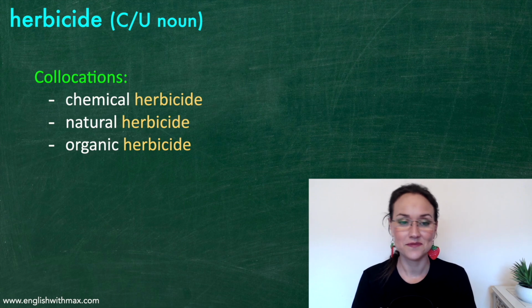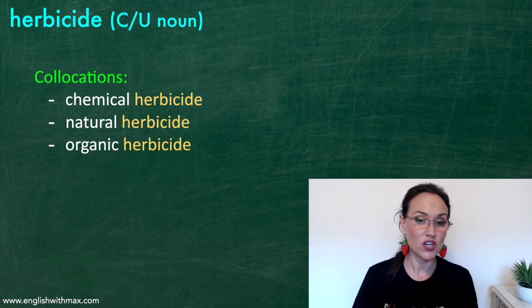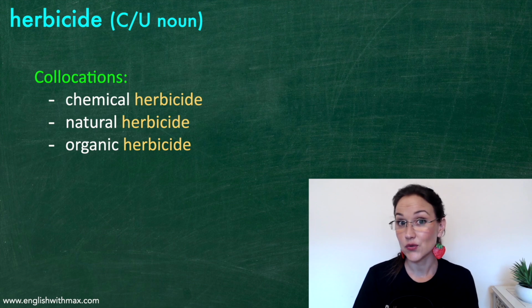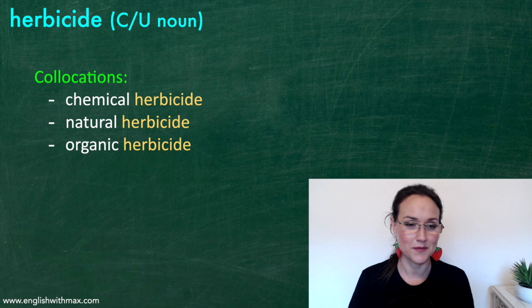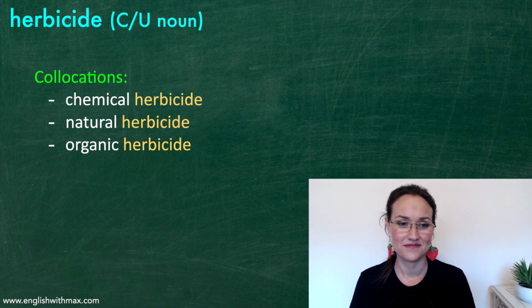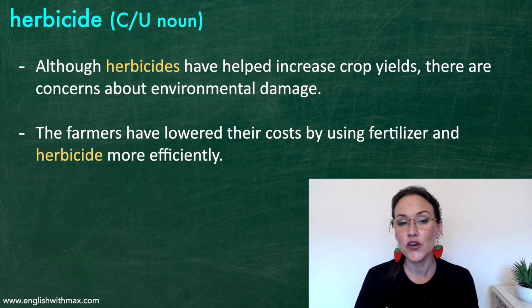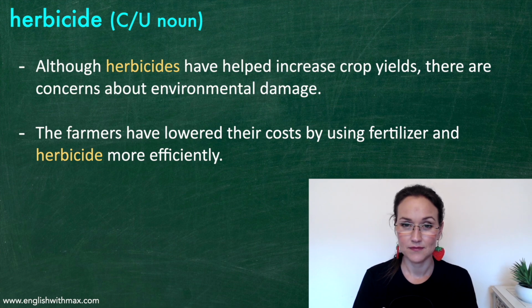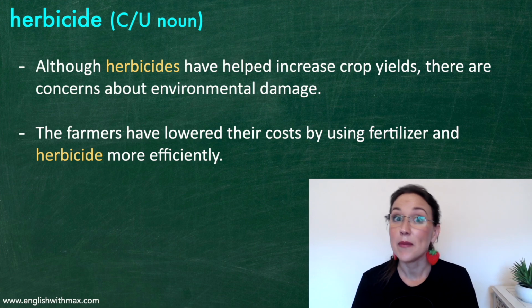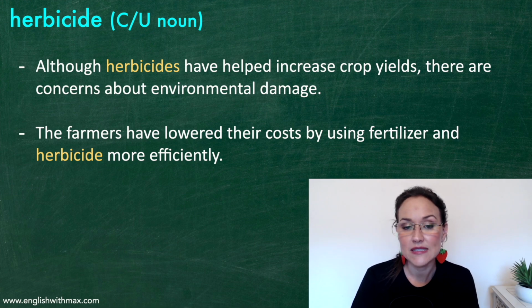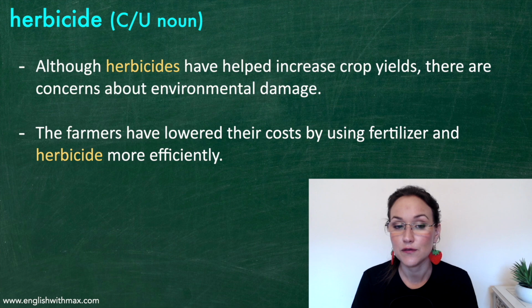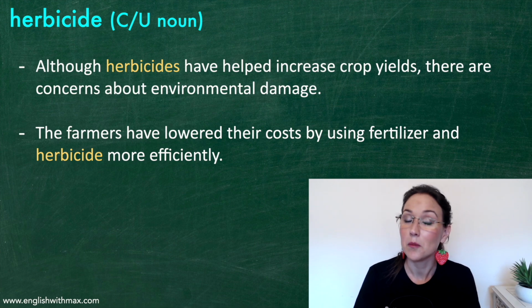Some collocations. We have chemical herbicide, natural herbicide, and organic herbicide. Although herbicides have helped increase crop yields, there are concerns about environmental damage. The yield is the amount that is produced. The farmers have lowered their costs by using fertilizer and herbicide more efficiently.